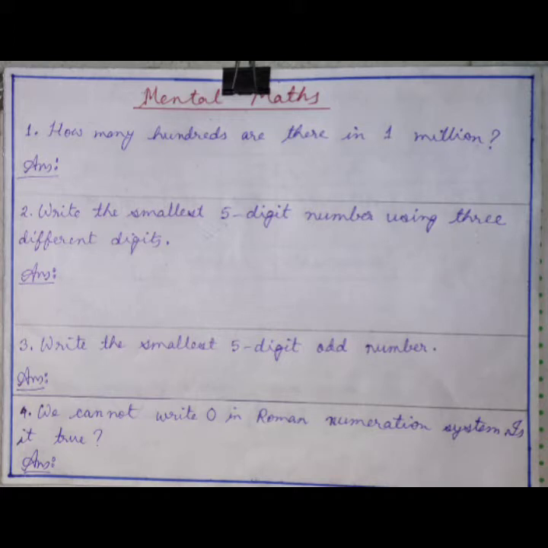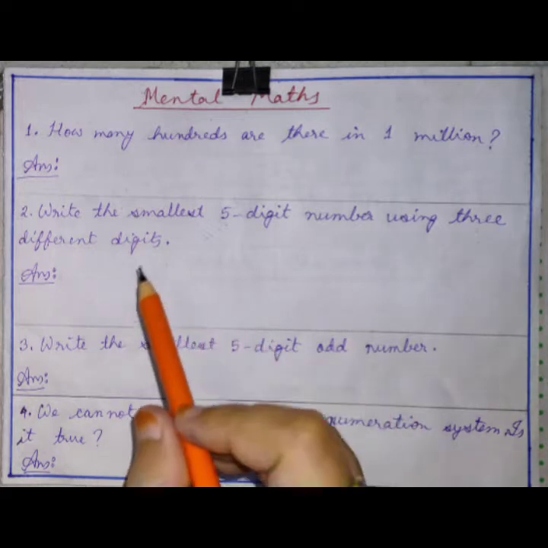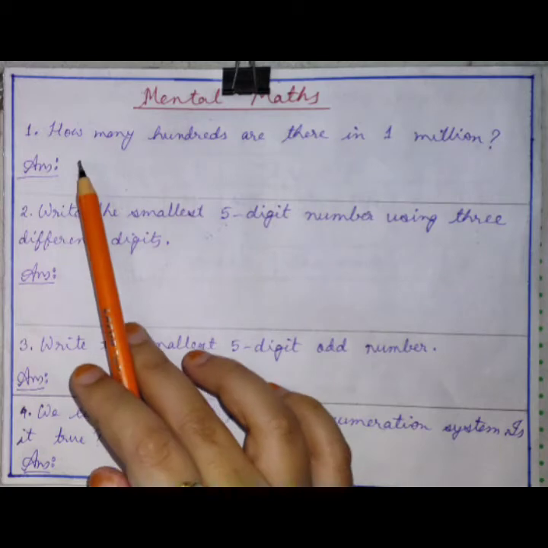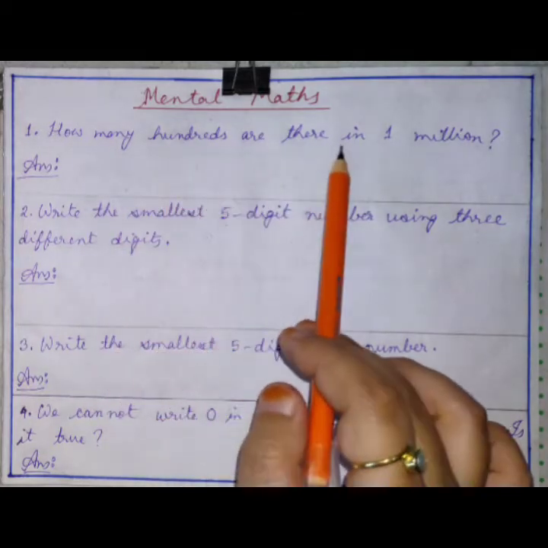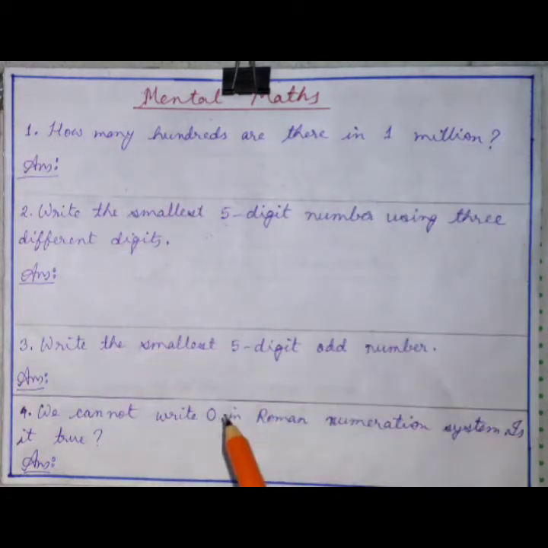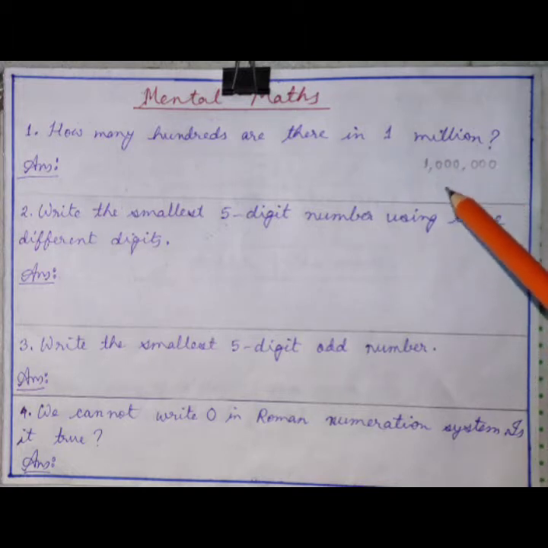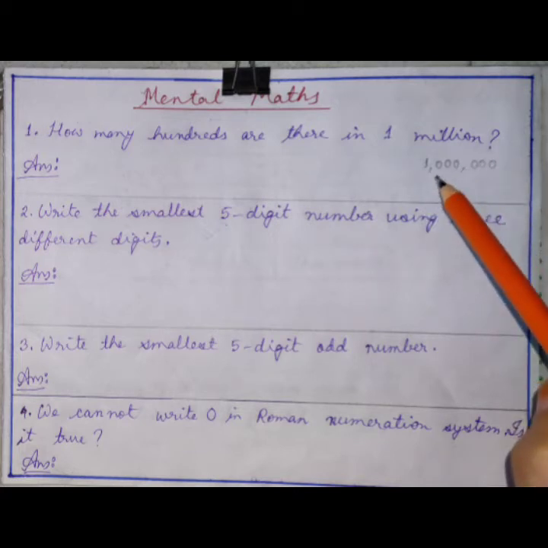Now let us discuss the questions one by one. You are given a total of 10 questions. The first question is, how many hundreds are there in 1 million? Now see here, this is the number which represents 1 million. You have to check how many hundreds are there.